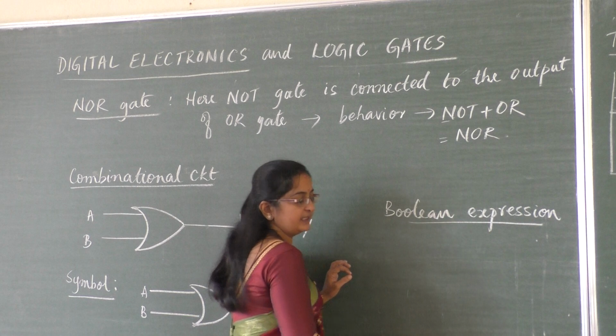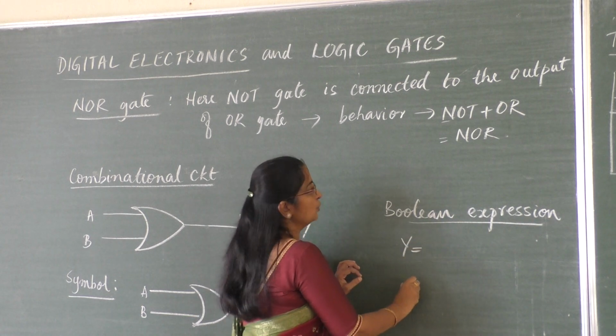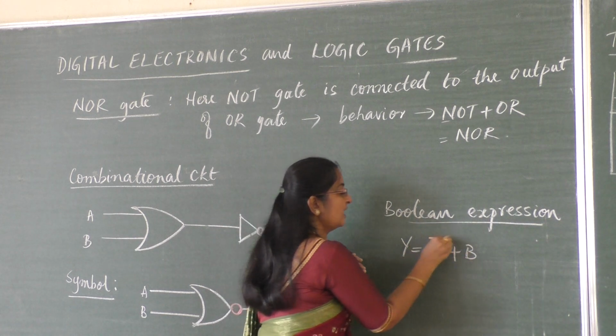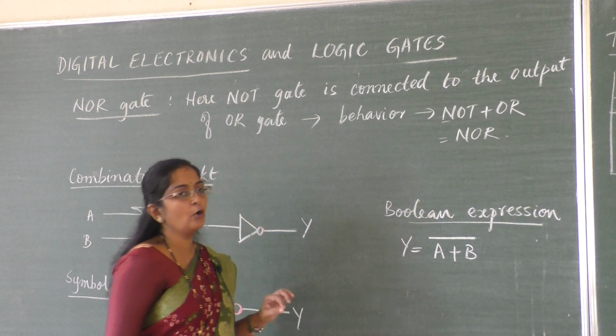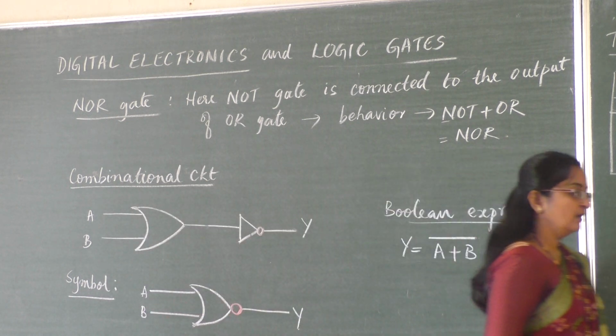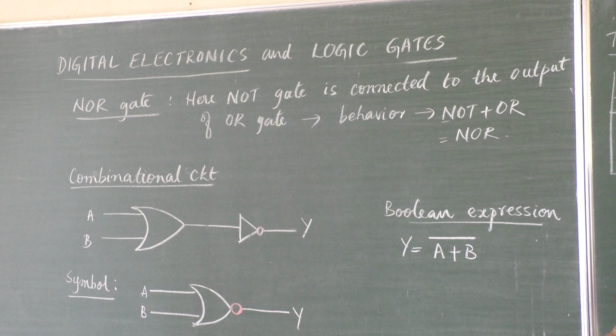The Boolean expression is written as Y equal to NOR. OR is A plus B, and NOT means I have to write a bar. So Y equals A plus B whole bar. Next, our truth table.